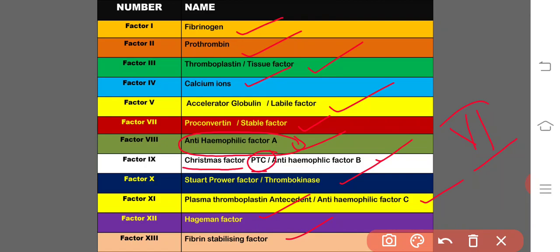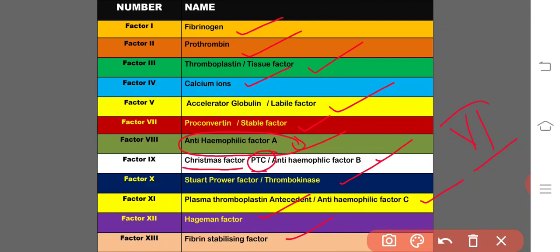Fibrin stabilizing factor. Here, out of 13, one is omitted, so the remaining one dozen, 12 factors, are involved in the process of blood clotting.